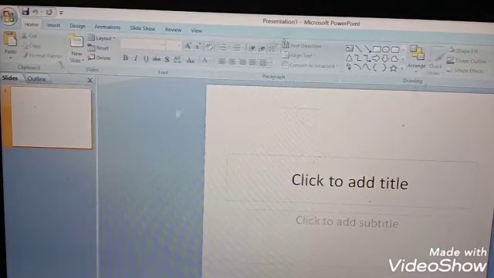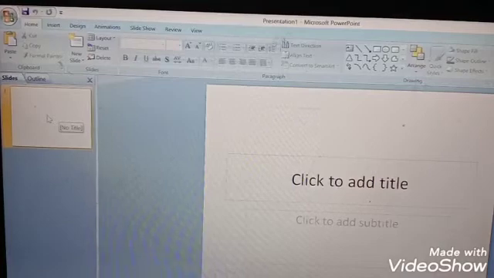In the last class you already learned about the components along with the functions. Here you are going to learn how to create a new presentation. When we open Microsoft PowerPoint from the start menu or by double clicking the shortcut icon on our desktop, a new presentation with one slide appears by default. See, this is slide number 1.